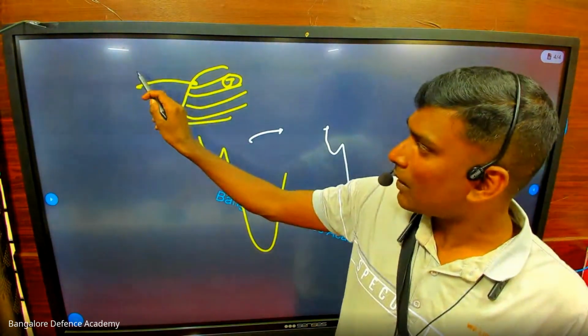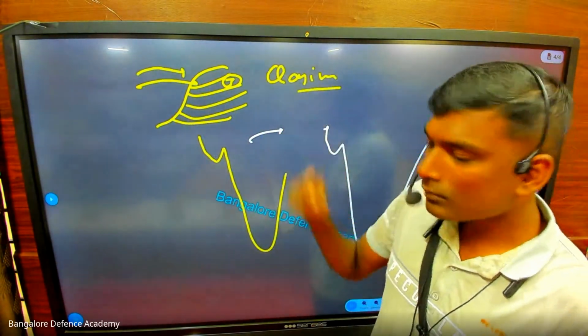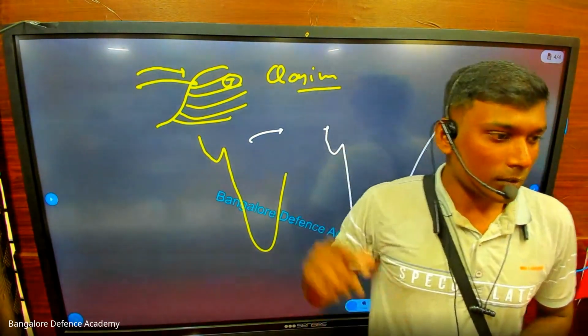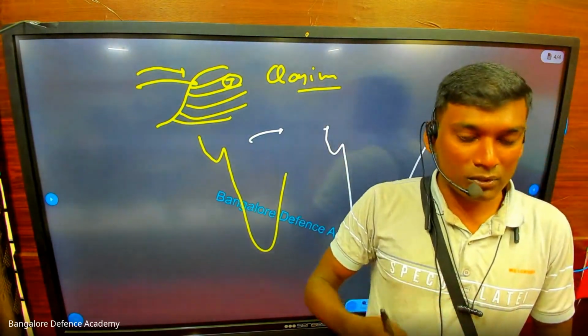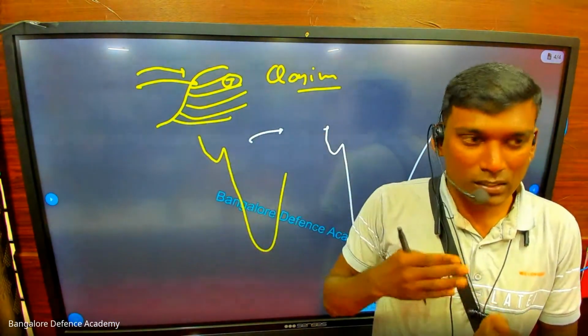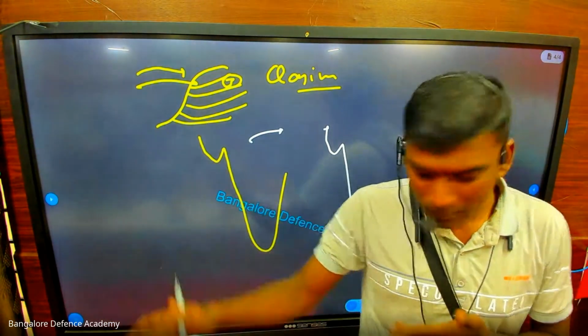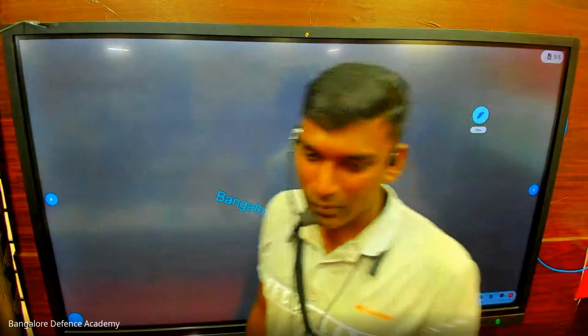Now here there is one more king called Qasim. Who is that? Qasim. Tell me, is this name a Hindu name or a Muslim name? Muslim name. So in exam they will ask you, who is the first Muslim ruler to enter India? Answer is Qasim. His full name is Muhammad bin Qasim.